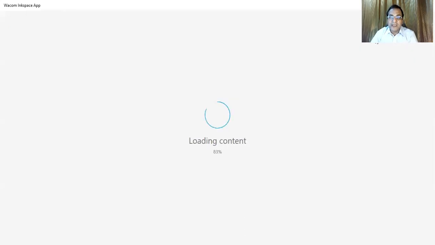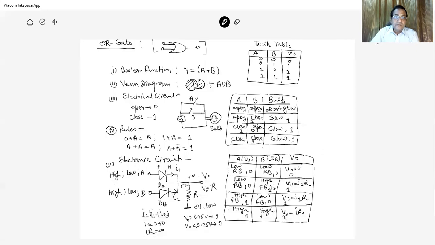In case of the OR gate, the circuit symbol is this one, and the Boolean function is Y is equal to A plus B. The truth table: the output is high if either of them is high. So 0, 0 gives 0; 0, 1 gives 1; 1, 0 gives 1; 1, 1 gives 1. The Venn diagram is A union B, the complete set of A and B, and here it is the universal set.